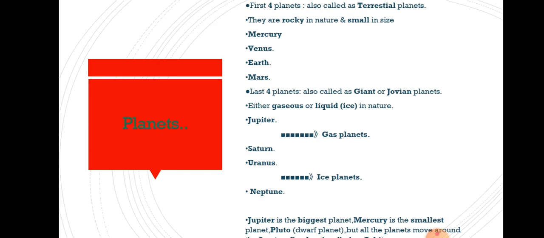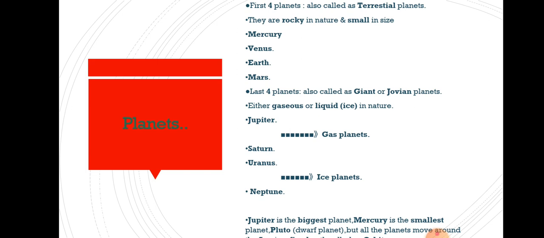Just like terrestrial planets are rocky in nature, these last four planets are either gaseous, liquid or in an icy state. So among the last four planets, Jupiter and Saturn, the first two, are also known as gas planets because they are made up of gases, and the last two, Uranus and Neptune, are called ice planets because they are made up of ice.